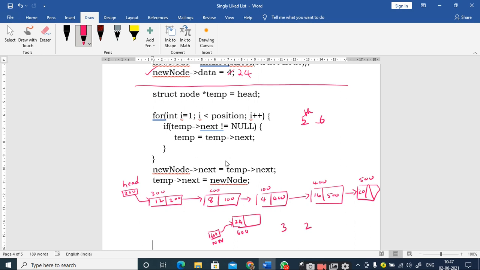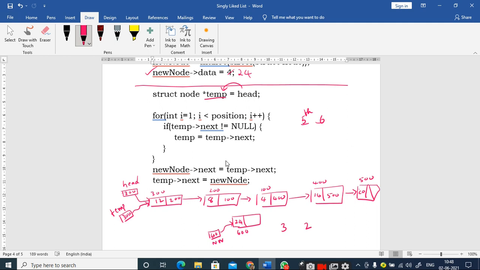So listen carefully. Again the concept remains the same. Whenever you want to make a pointer to any node inside the linked list, you should always start with the head node only. But as an important point that you should remember in a singly linked list, the head pointer should not be changed. So for that purpose I have to create a temporary pointer. Therefore I have created a temporary pointer like this, and I am assigning the value of head to temp. So it becomes 300. So again the head and temp are both pointing to the node which is created at location 300. Up to this you are clear, right?